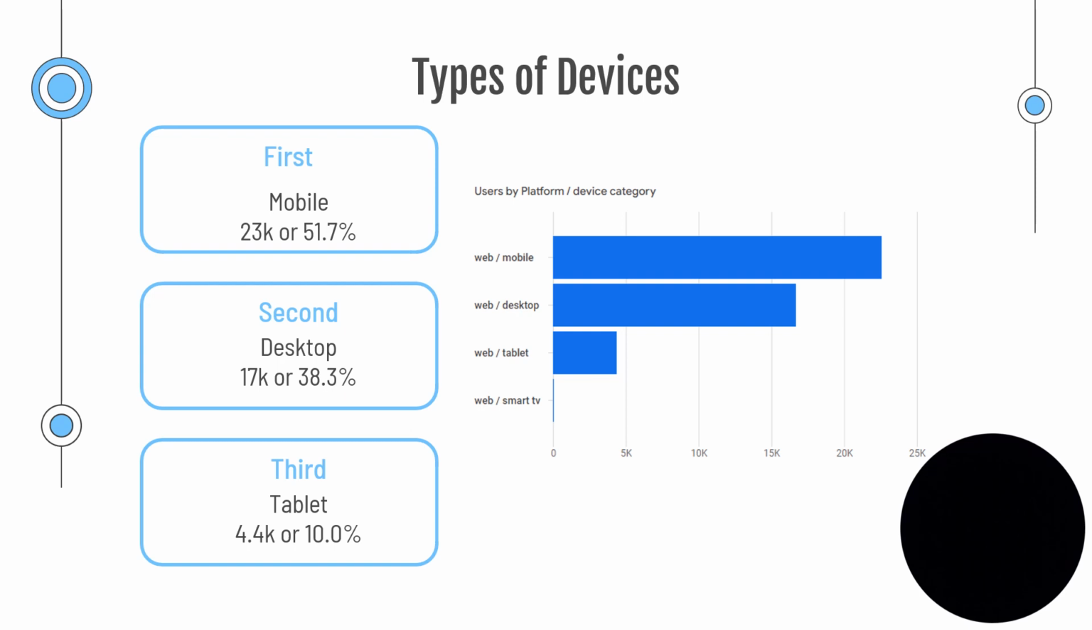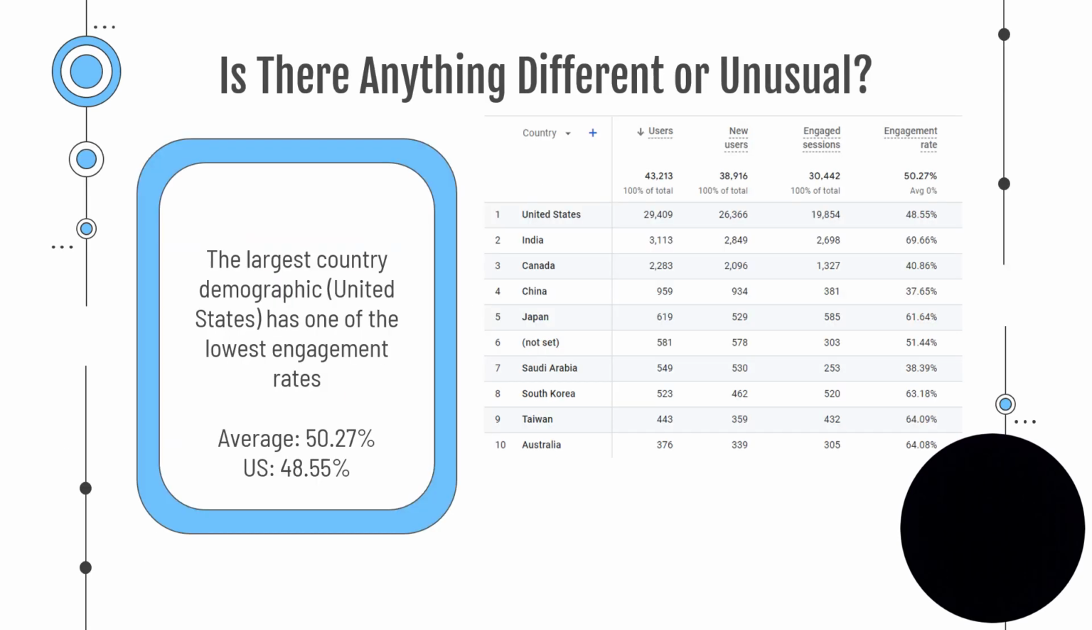Now the top type of devices, I'm going to go through the top three. The first is mobile with 23K, or 51.7%. Second is desktop with 17K, or 38.3%. And the third is tablet with 4.4K, or 10%.